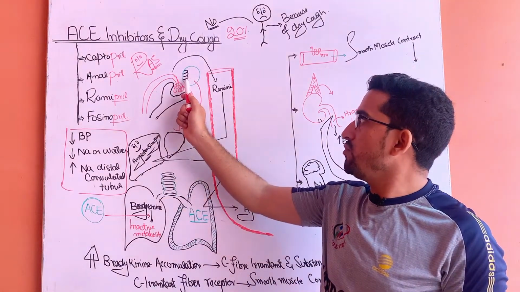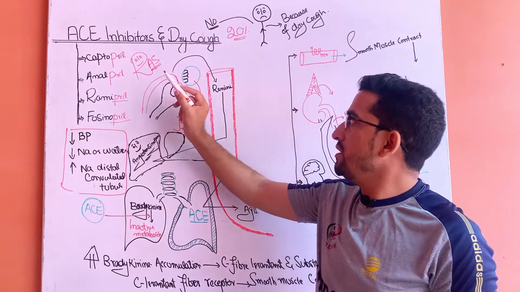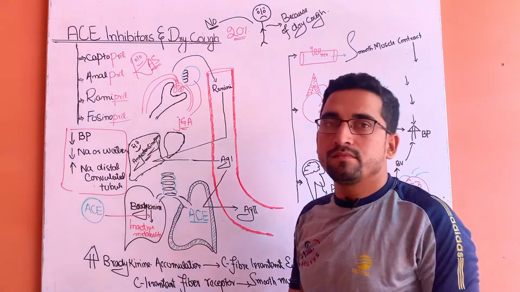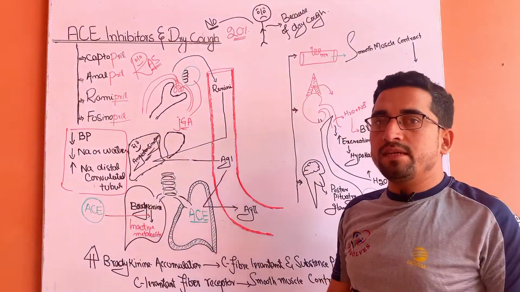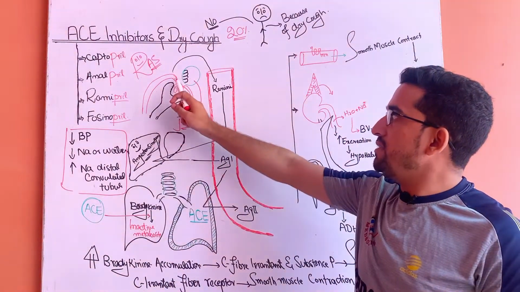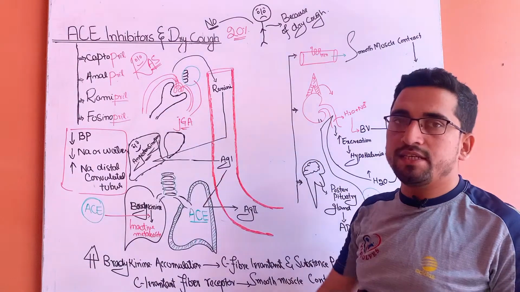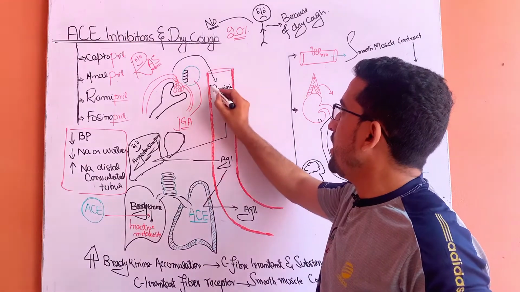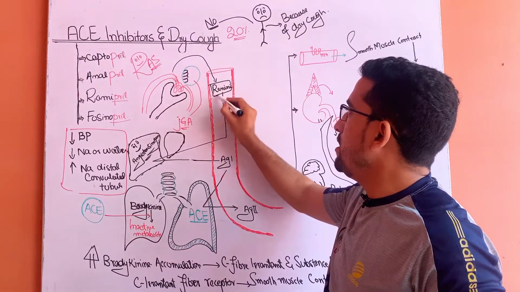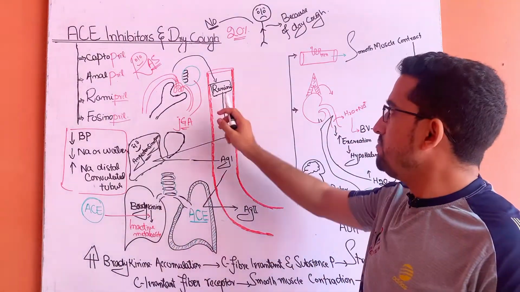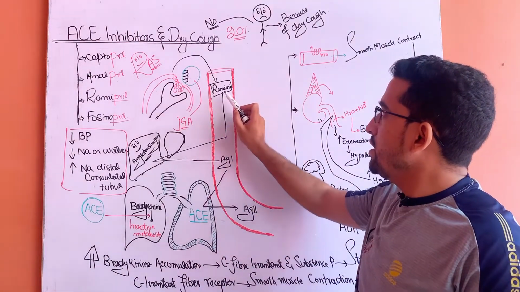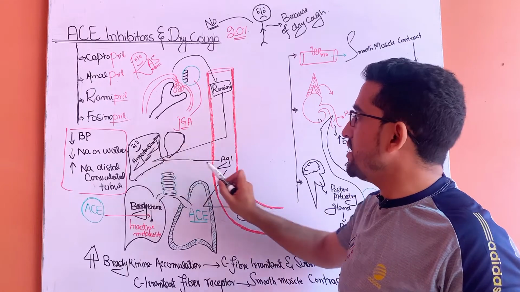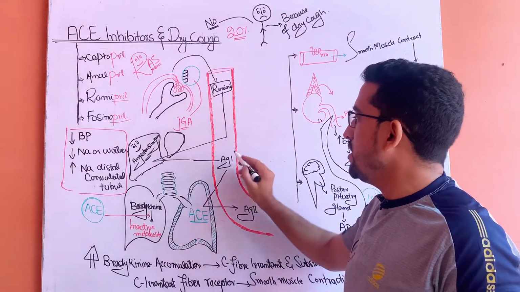In turn, these macula densa cells stimulate the special receptors that are present in the afferent arteriole of the kidney, and in turn they produce an enzyme known as renin into the blood vessel. This renin comes to the liver and converts the angiotensinogen to angiotensin 1.